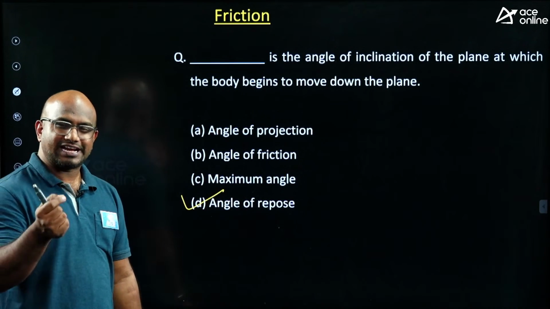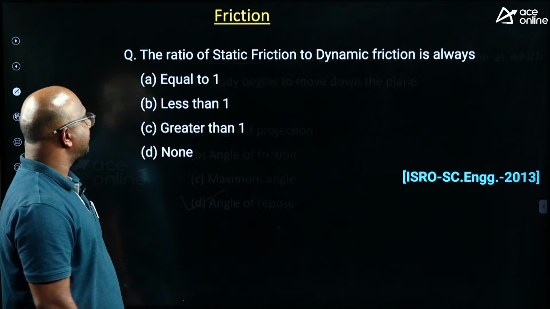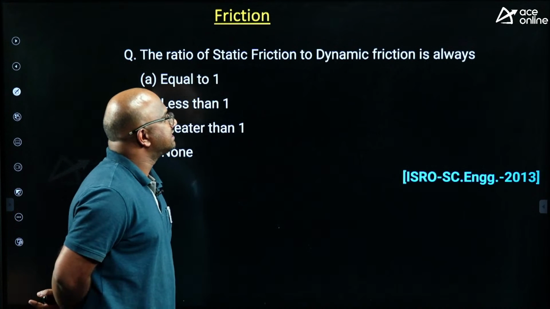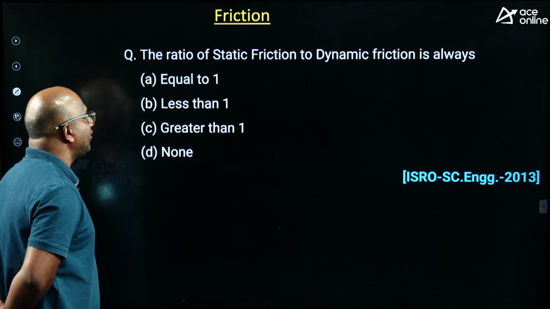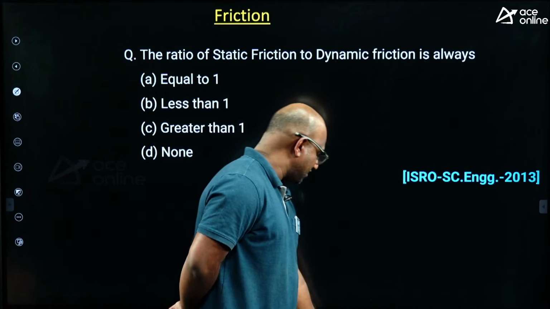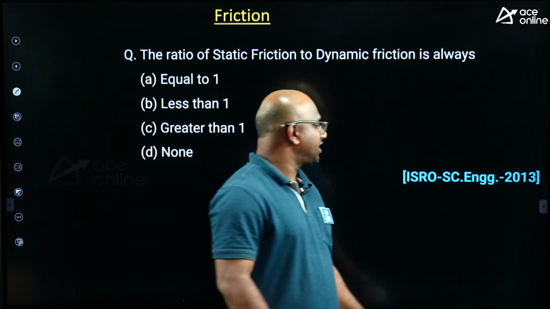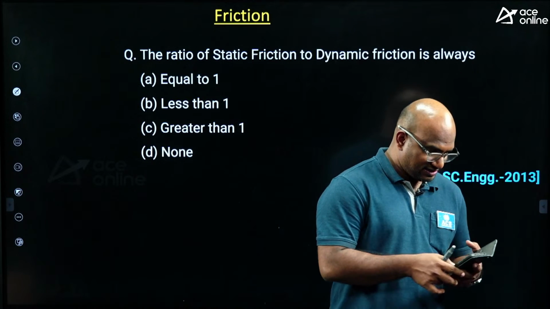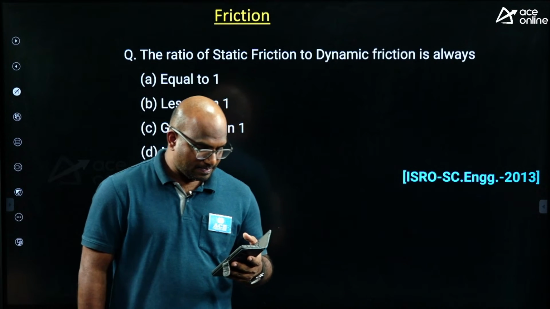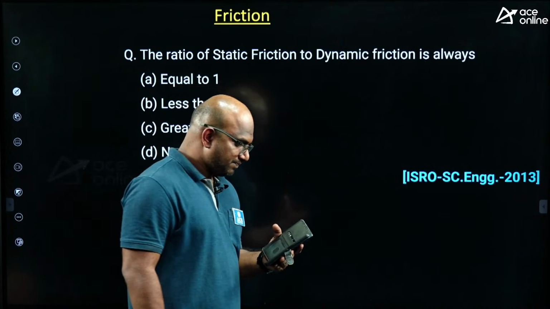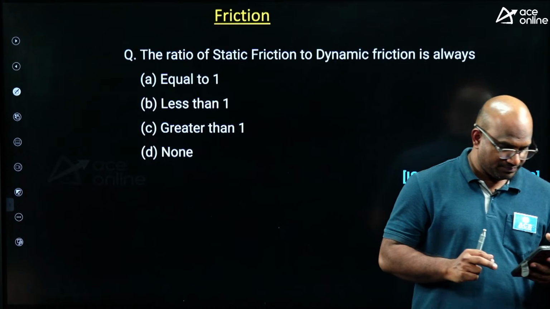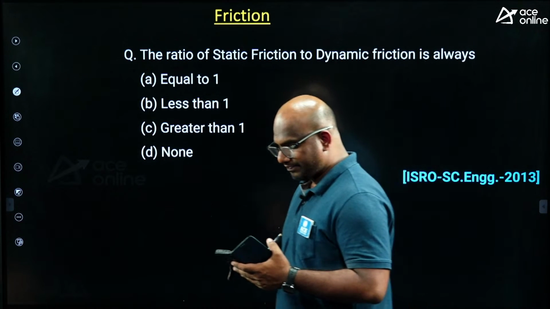See, guys, very, very basic questions they are giving, guys. Now, can you please check this one, guys? The ratio of static friction to dynamic friction is always equal to 1, less than 1, greater than 1, or none. It is asking static friction to dynamic friction, guys. Let us see who is going to give the answer, guys. Check it.